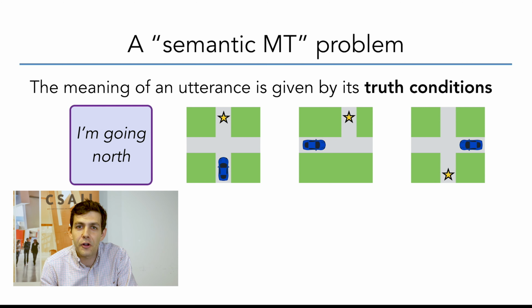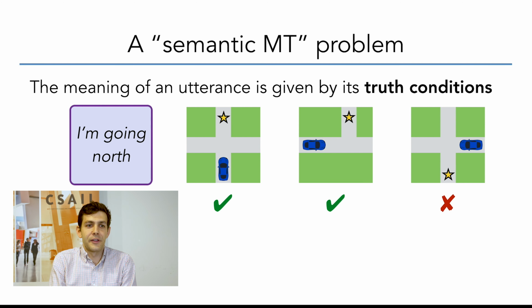And to do this, we need to start by thinking a little bit about meaning. Now, in linguistics, one of the standard tools or frameworks for thinking about meaning is the notion of a truth condition. And this is really just a fancy way of saying that if I have an utterance like I'm going north, I can line up every possible state that the world might be in and walk along this list of states and mark off all the states in which I could truthfully say I am going north. And that collection of states now contains all the information that I need about the meaning of this utterance.